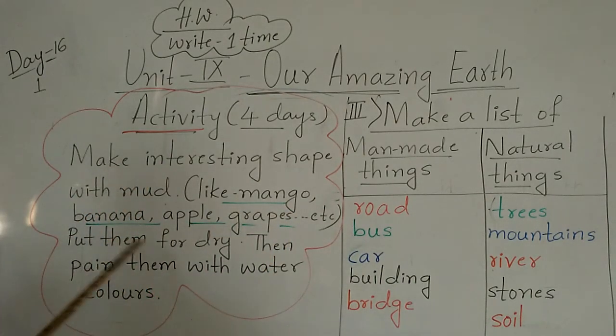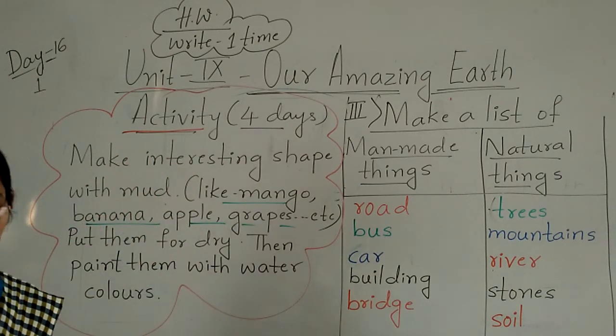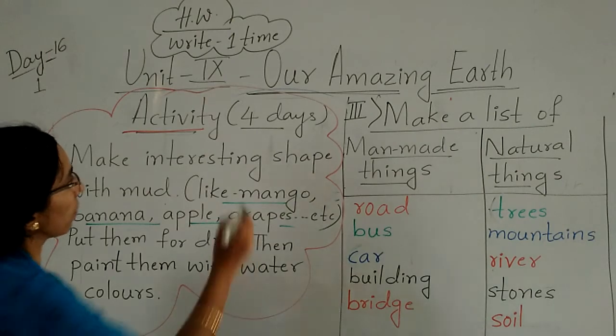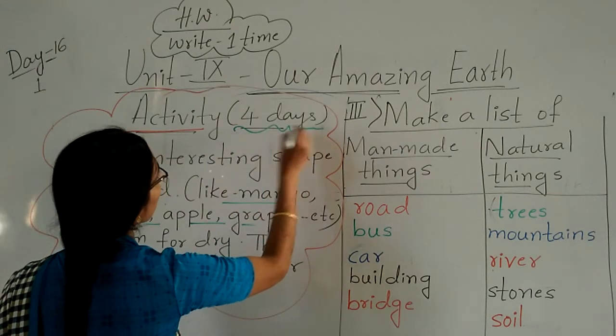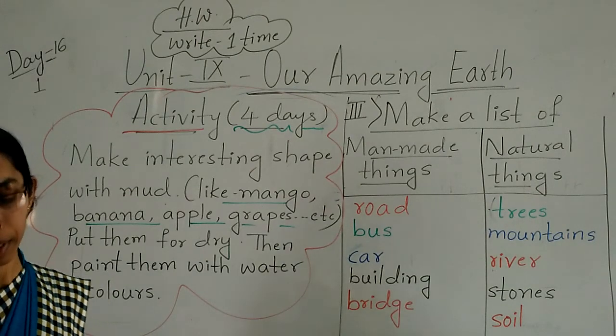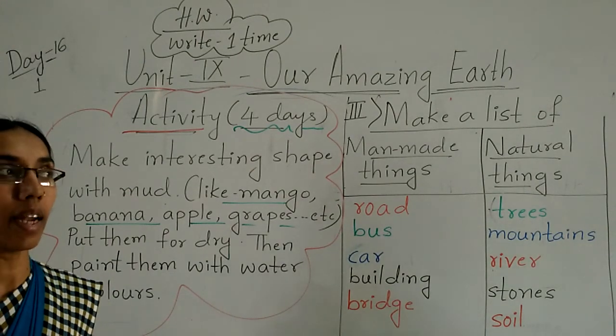Then put them for dry. Then paint. Okay children, then paint them with water colors. To do this activity, take the help of your parents. And I have given the time also, children, I have given 4 days time. After dry, after coloring, then send me in the